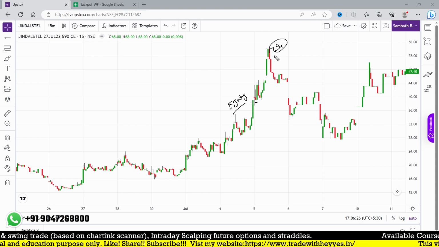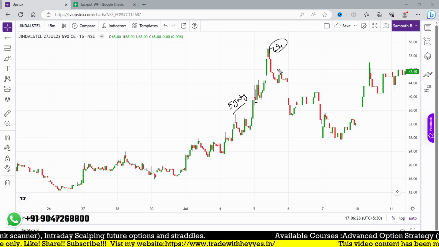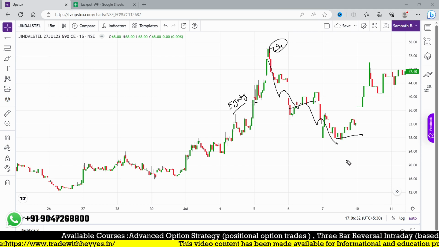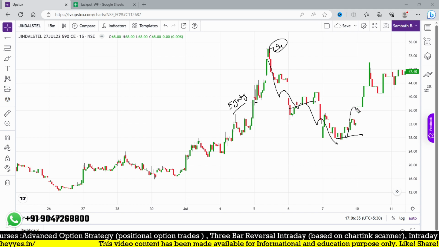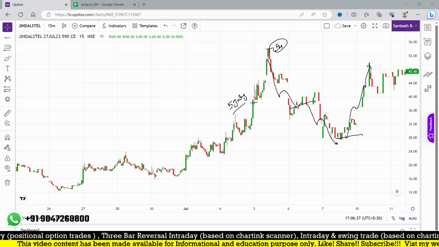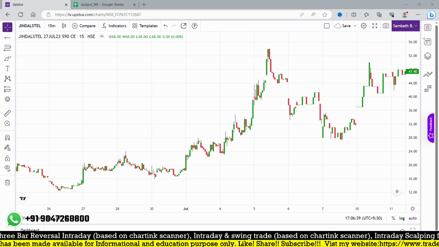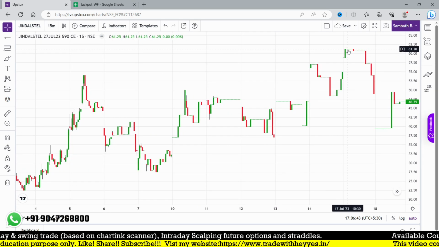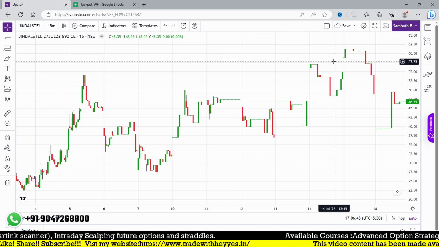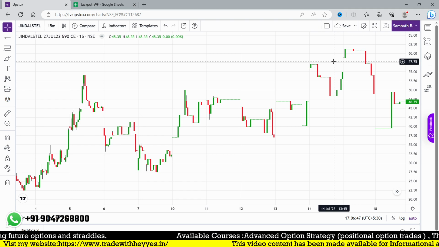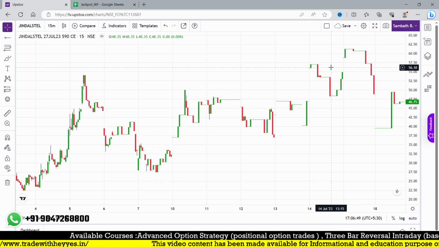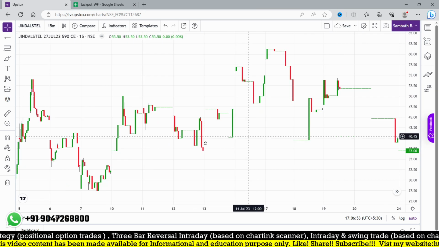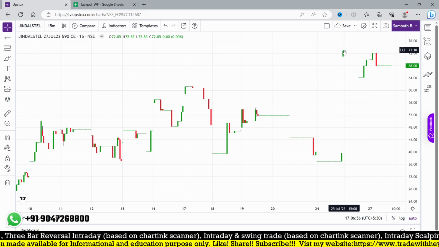But even if I'm waiting for a target, it came back to the same level, and even when it goes lower, it did not trigger our stop loss. And the second time it went up. So maybe from the 5th of this month we took this entry, and it gradually moved, and on the 17th it went up to a maximum of 57 and 60, nearby 60 rupees, and our target got achieved. And now finally it went up to 73.